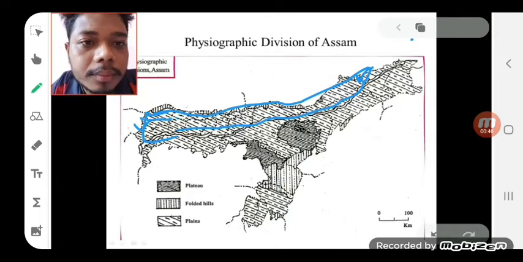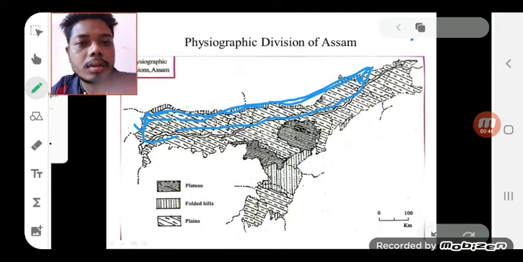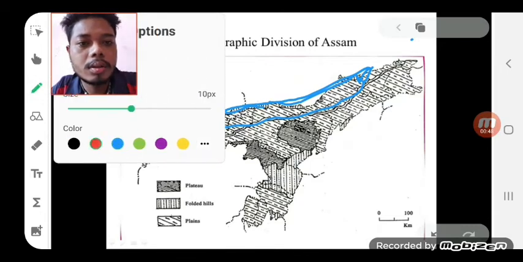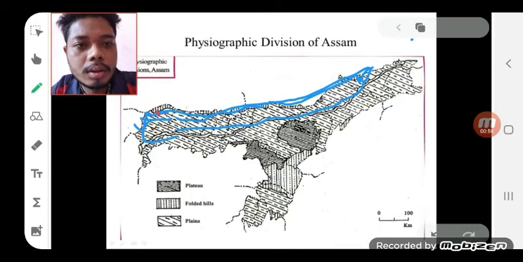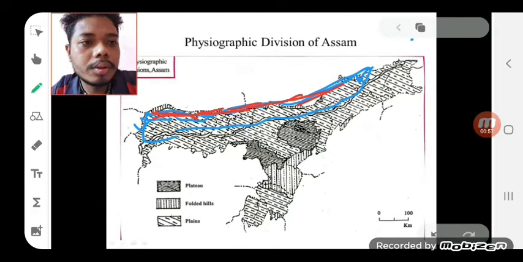Okay, I'll show you. This red color line mainly shows the Bhabar Tarai belt.